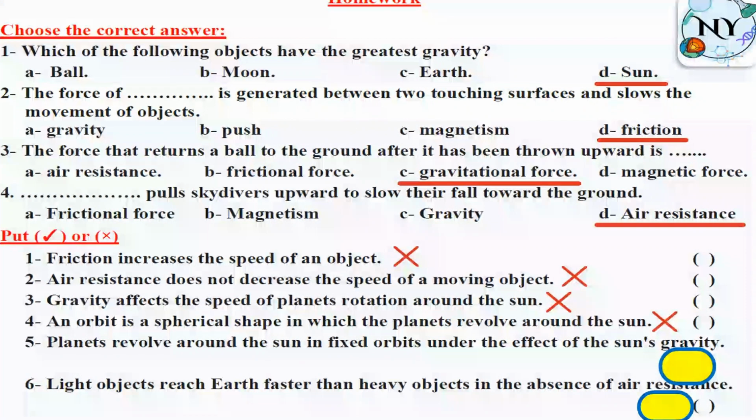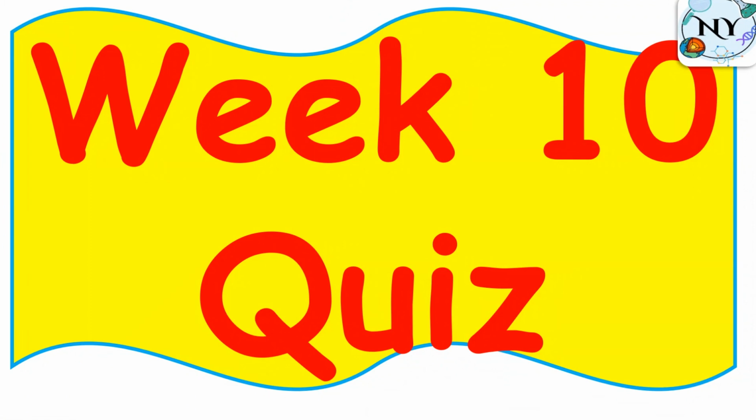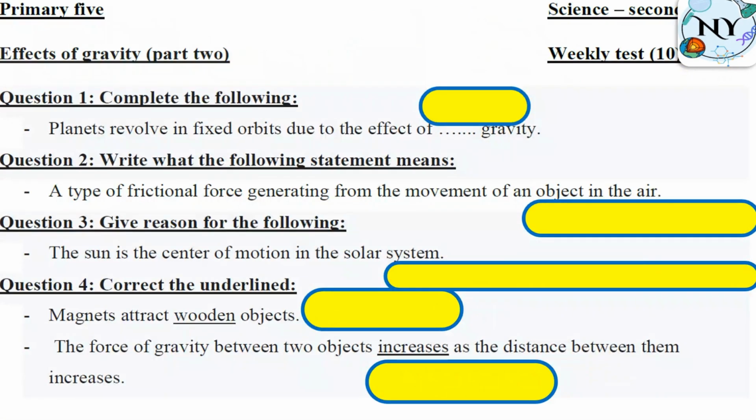True. Light objects reach Earth faster than heavy objects in the absence of air resistance. No. We said heavy objects reach faster because they have greater mass. Week 10 quiz, the last part in our video today. Planets revolve in fixed orbits due to the effect of the sun's gravity.